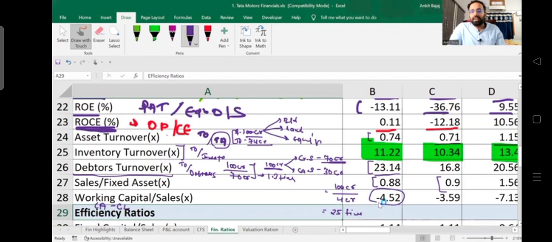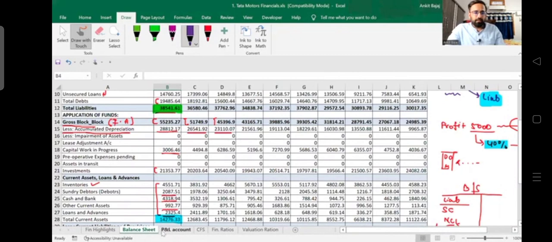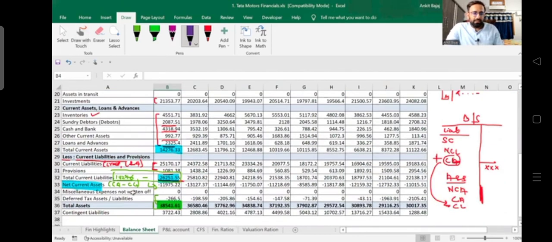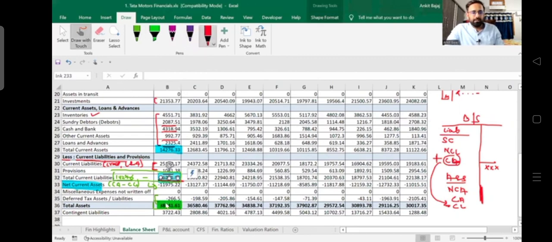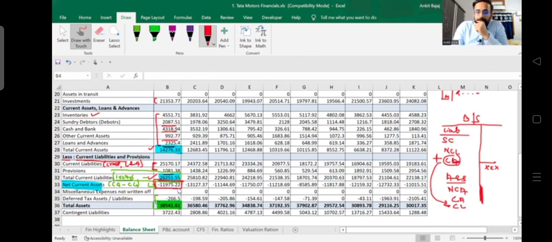We get 4.52, negative. Now why are we getting a negative value here? Because we have seen in the balance sheet that current liability is more than total current assets. Here the current liability is 6,251 crore, and the current asset is 14,276 crore. If you find the difference, there is a difference of 11,975 crore. So here the working capital of the company is negative.